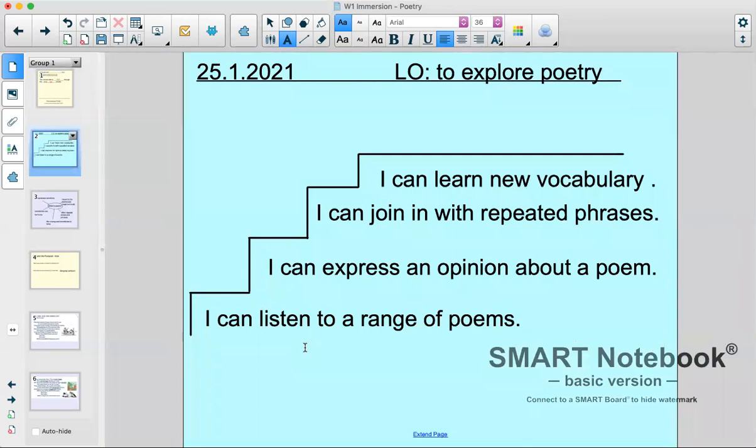So we're going to listen to a poem. We're going to express an opinion about a poem, so if we like it or not, and give a reason why. And I can join in with repeated phrases in a poem, and I can learn some new vocabulary in a poem. So lots to do today.